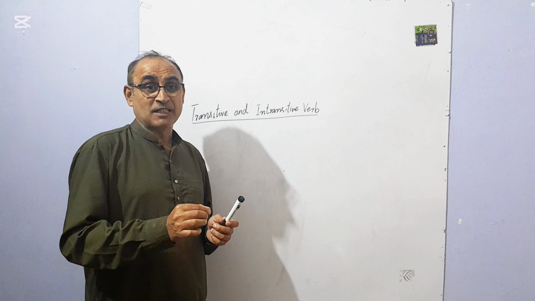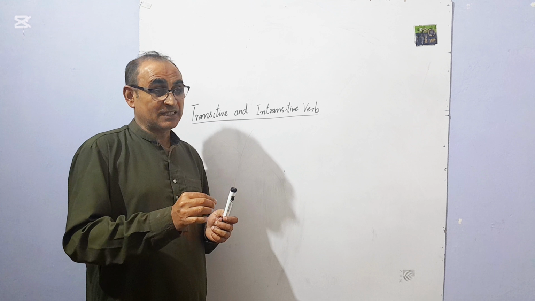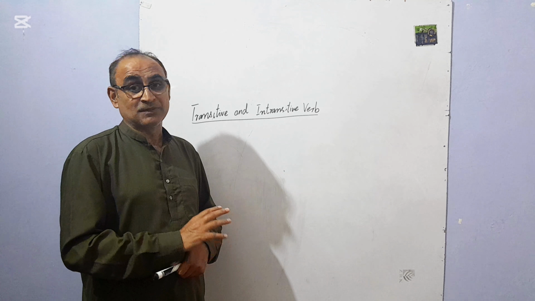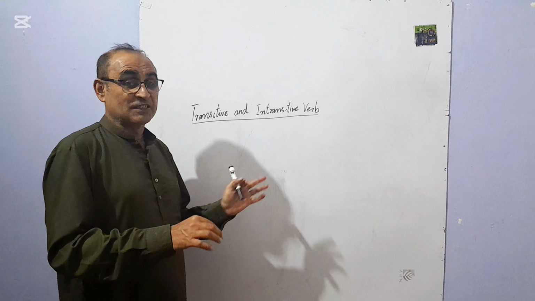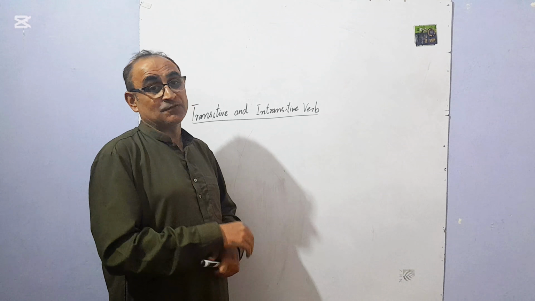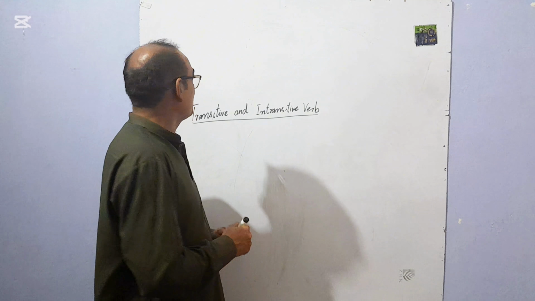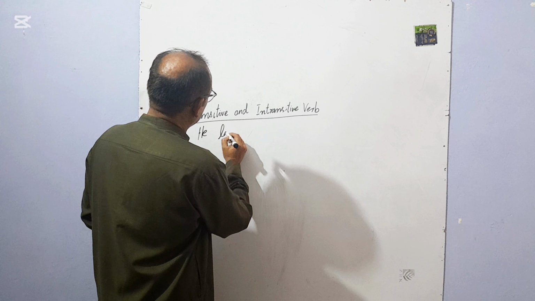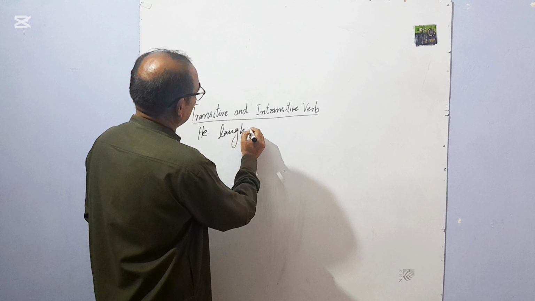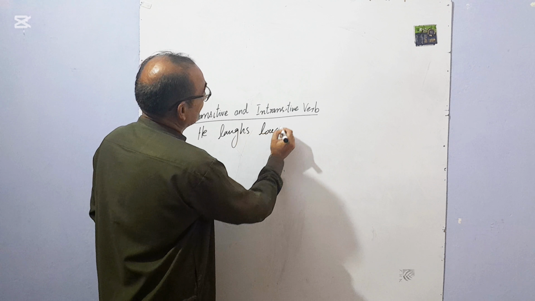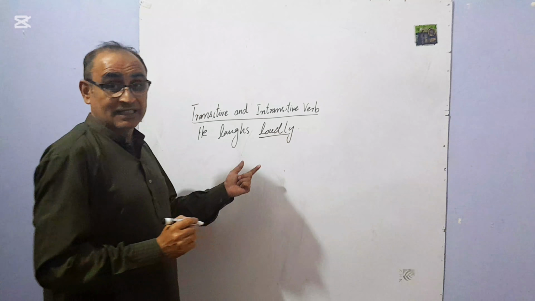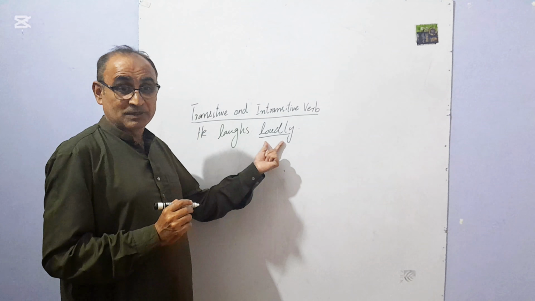Sometimes we have subject, verb and object. In that case, this verb functions as a transitive verb. Otherwise, if there is no object, then the verb is intransitive. For example, if I say "he laughs loudly", here loudly is an adverb, not an adjective, not an object.